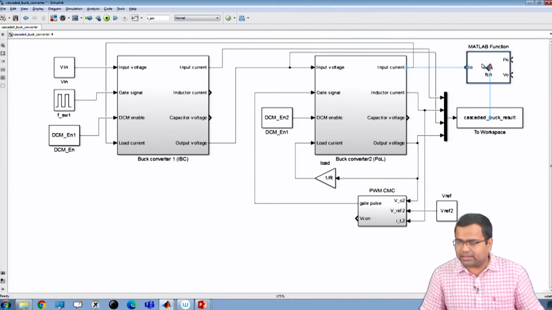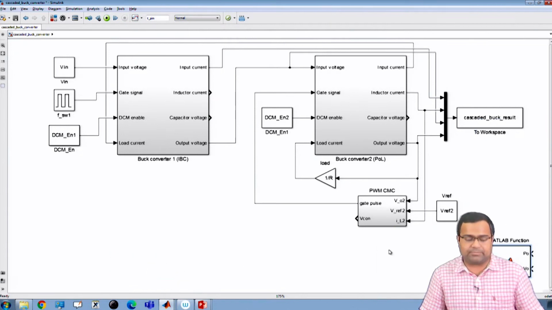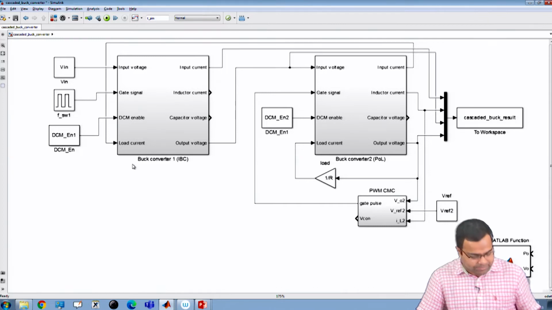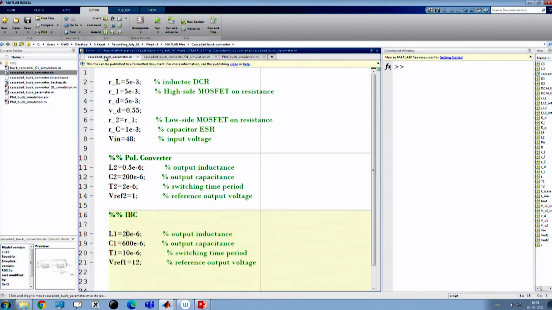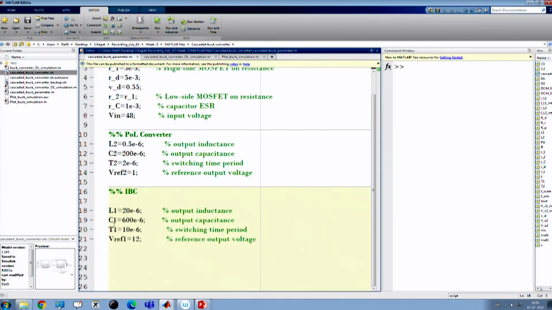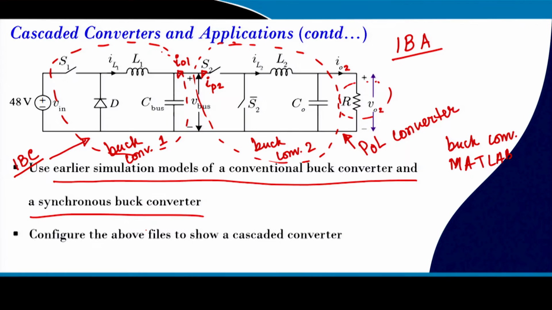Now, let us not consider this block for the time being. So, first stage in open loop and the second stage in closed loop, and what are the parameters that we have set? Let us go back to the MATLAB file. So, we have considered a parameter file where for the first stage IBC, I choose an inductor to be 20 microhenry because it is operated at a lower switching frequency. So, I will come to the specification part. So, this is the interconnection part, and it is over. Now, go back to the presentation.